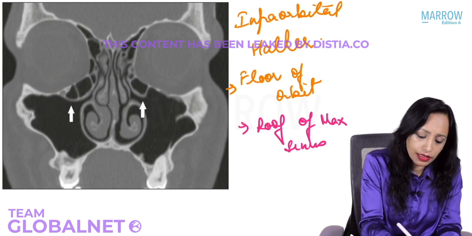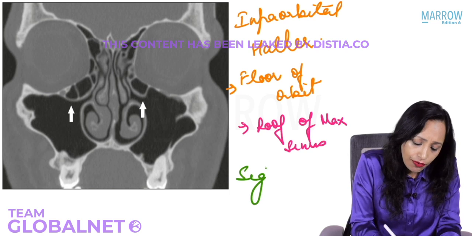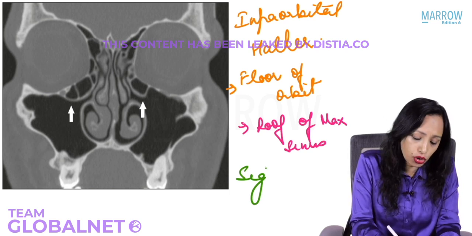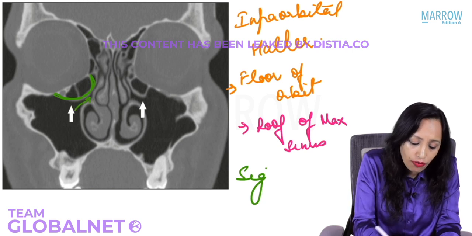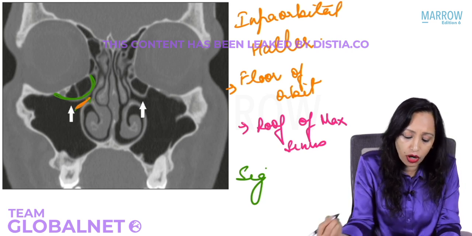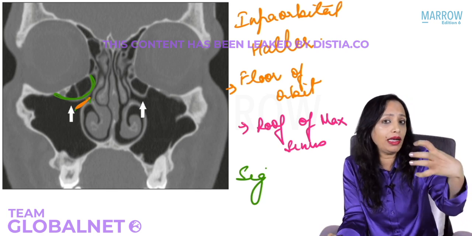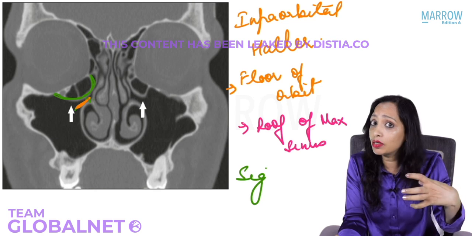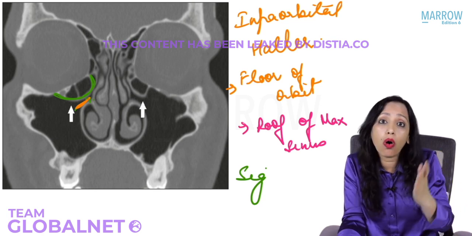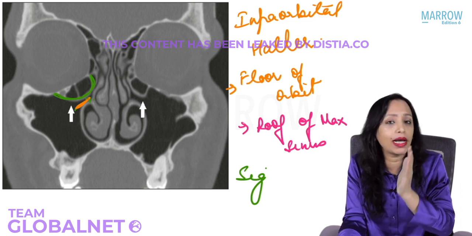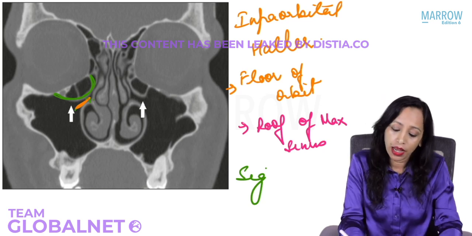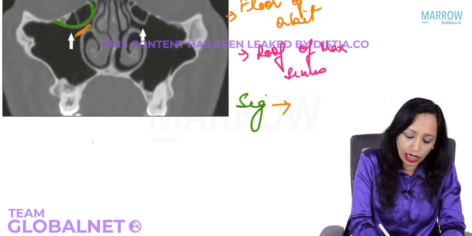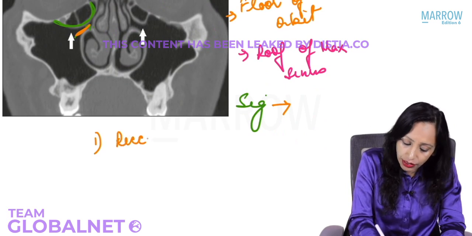What will be the significance? Just notice here, if there is an air cell which is going to the inferior wall of the orbit, which means the roof of the maxillary sinus also, can you see it has narrowed the drainage of the maxillary sinus so much? This area has got narrowed so much because superiorly it is occupied by the Haller cells. So this can become a cause of obstruction of the drainage of maxillary sinus and a cause of recurrent maxillary sinusitis. So the significance is that it can lead to recurrent maxillary sinusitis.